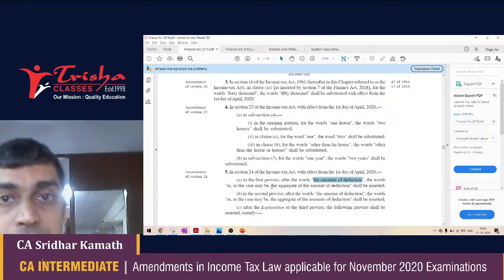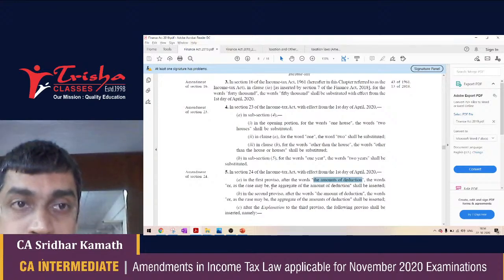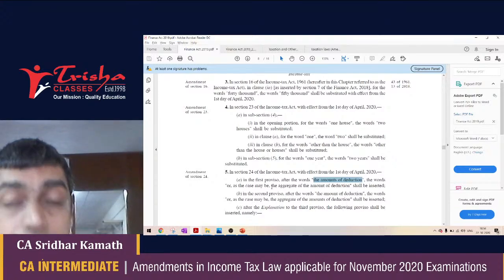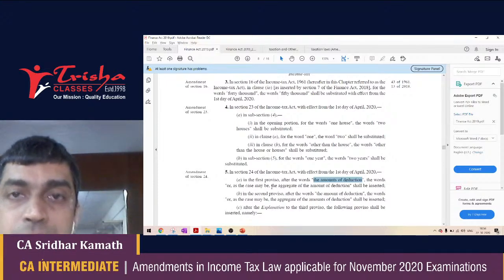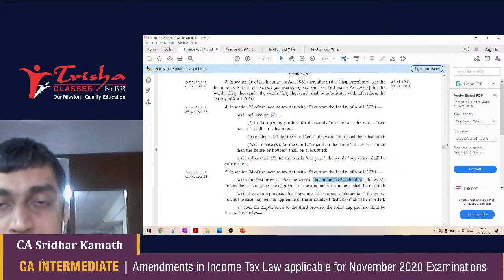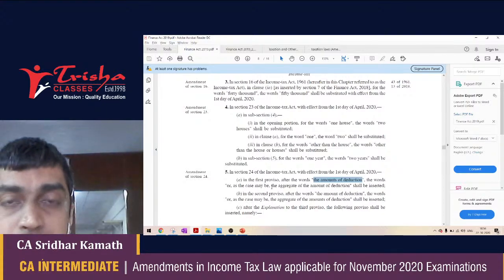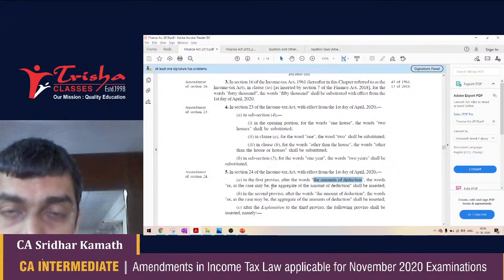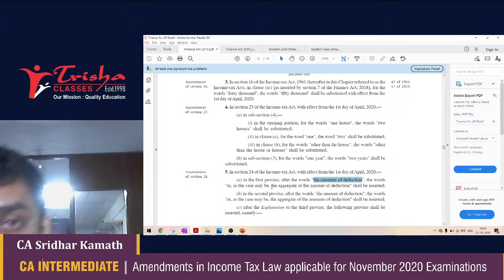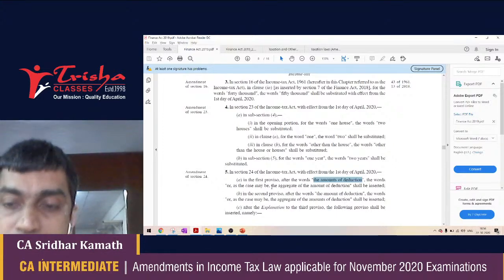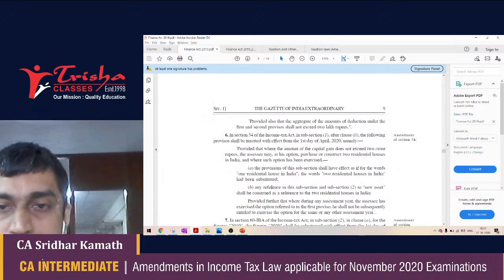This is once again a very significant amendment. There could be problems where they are giving two house properties, both of them self-occupied, both of them having interest on housing loan. Say house A has an interest on housing loan of 1 lakh 50, house B has an interest on housing loan of 1 lakh 40. Both of them add up to 2 lakh 90,000, but the maximum deduction available, or the maximum loss from house property that you can use to set off against other heads of income, is 2 lakh only. So that is an amendment introduced by Finance Act 2019.